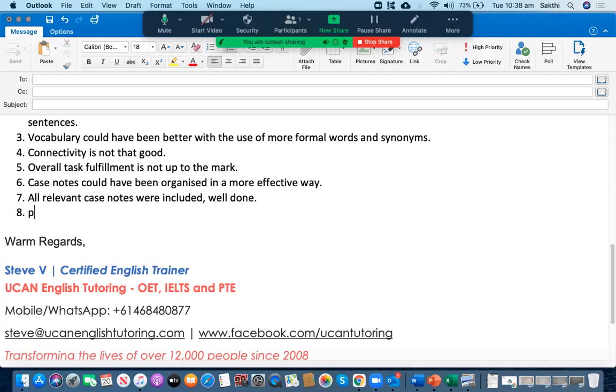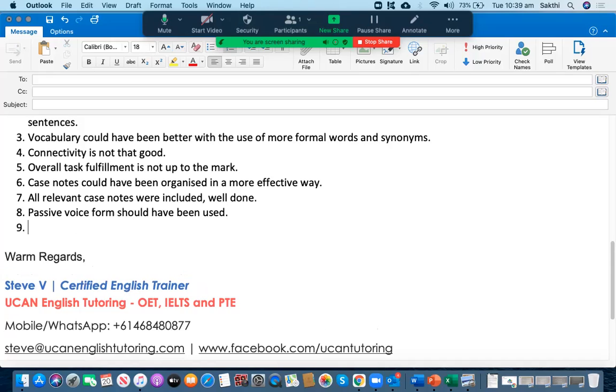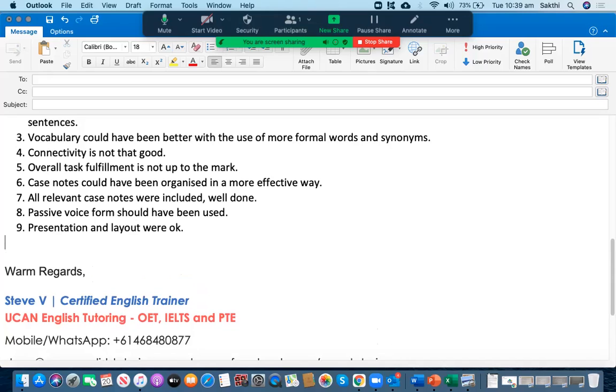Okay, and passive voice should have been used in your writing. It is always important that you use passive voice in your writing to score very well. So connectivity is not that good. Overall task fulfillment is not up to the mark. Case notes could have been organized in a more effective manner. All right, presentation and layout were okay. I'm happy only with this one.